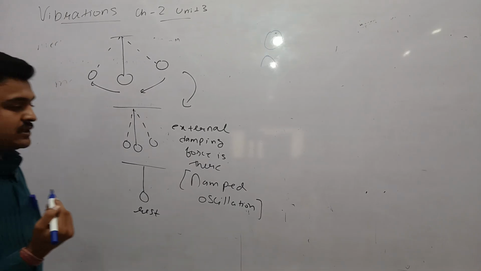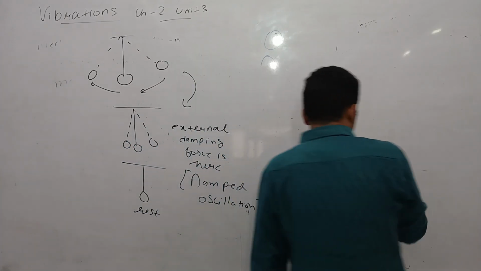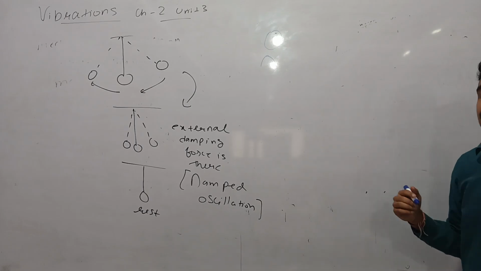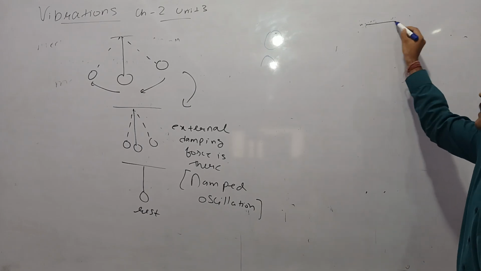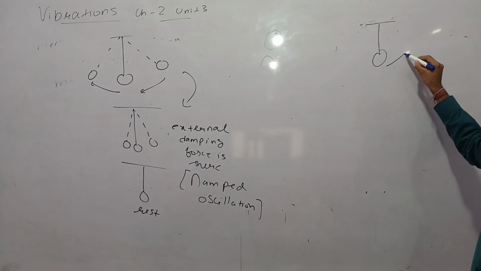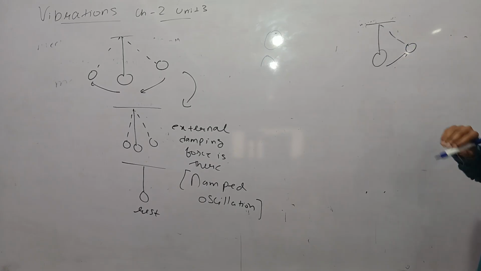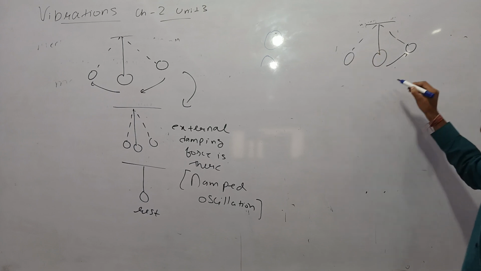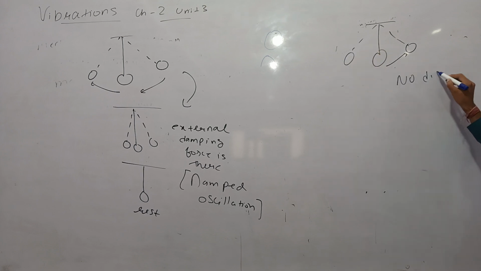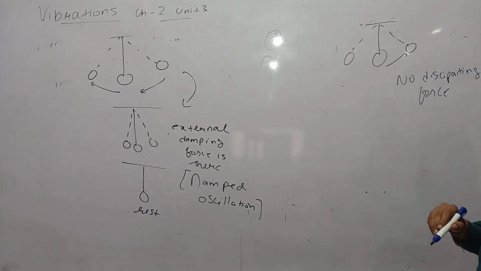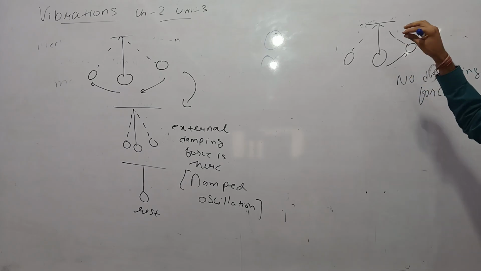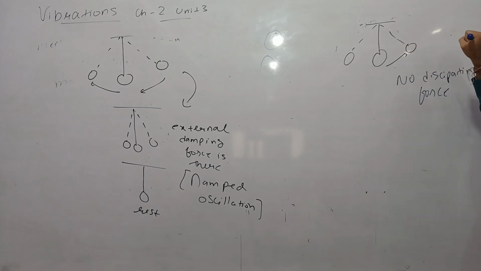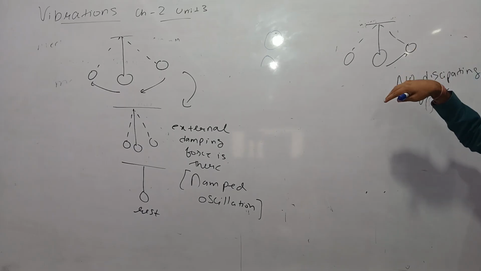And what is a free oscillation? In a hypothetical situation, it is not a practical situation, but if we give an oscillation to a pendulum and there are no dissipating forces present, it means there is no force restricting or opposing the motion of the pendulum.